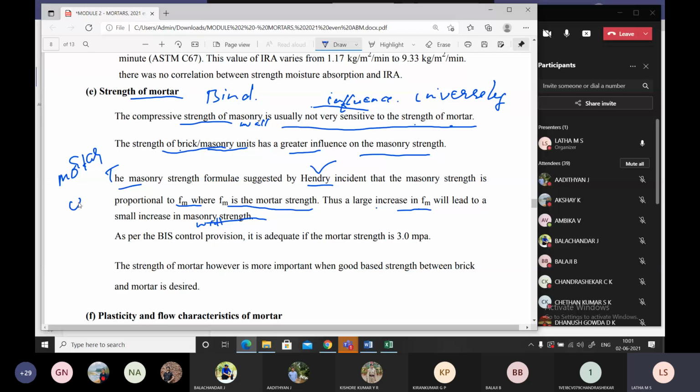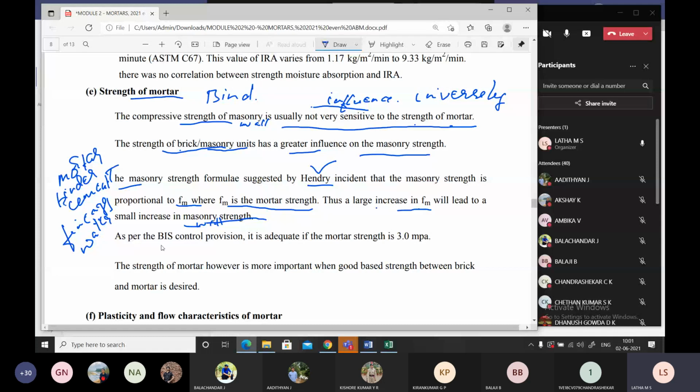Or in a better way, binder, fine aggregate and water could be the better constituents of a mortar. A wall, which you can see in front of you, is a very huge element of structure, and the mortar strength has minimum influence on the wall strength or masonry strength.